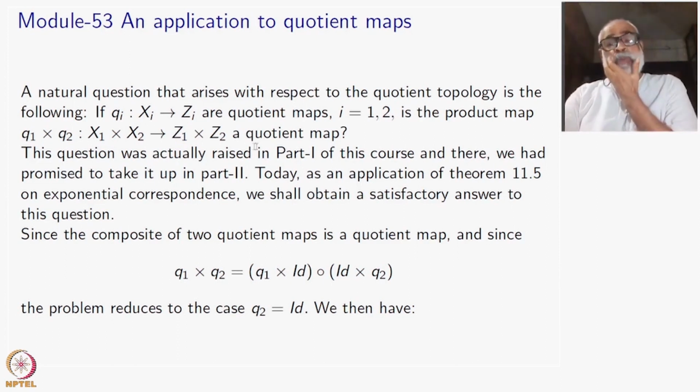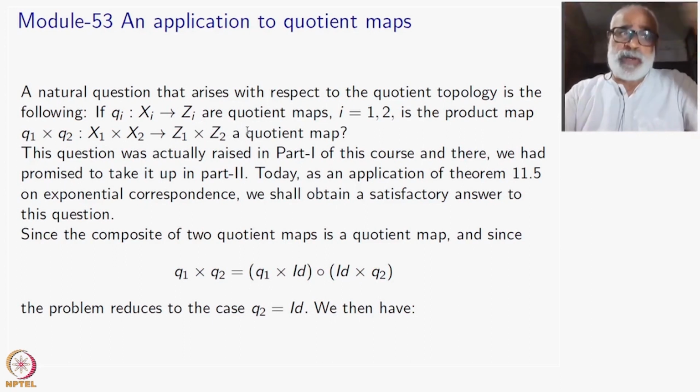You may be surprised that in general this is not true. Surjectivity will still be there, continuity is still there. If Q1 and Q2 are open maps, the product is also an open map. But in general, we have to study other quotient maps. Not all quotient maps are open maps, right?